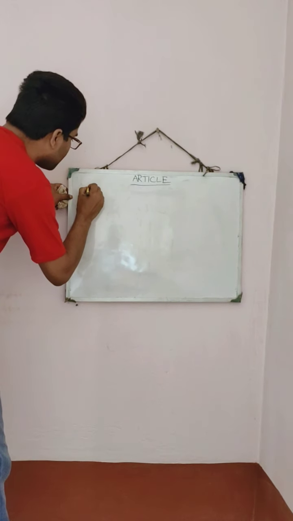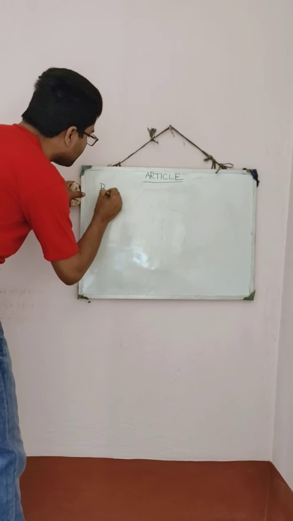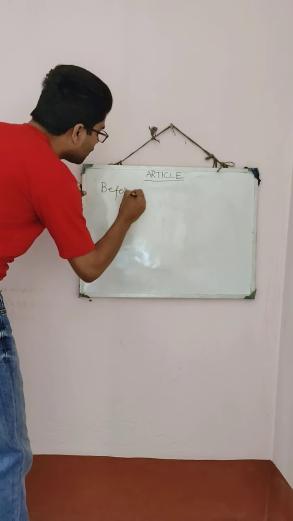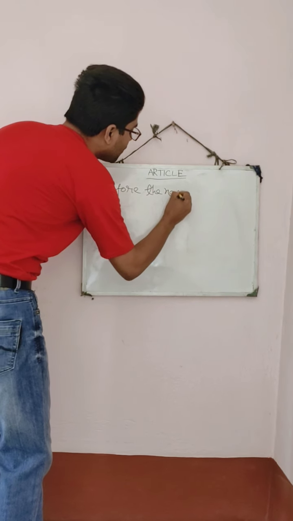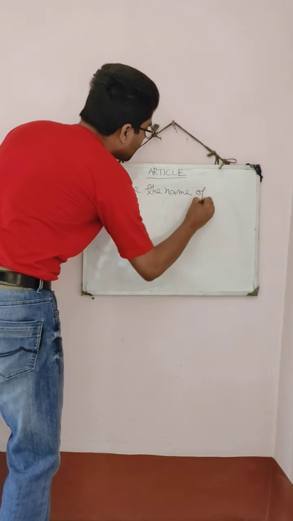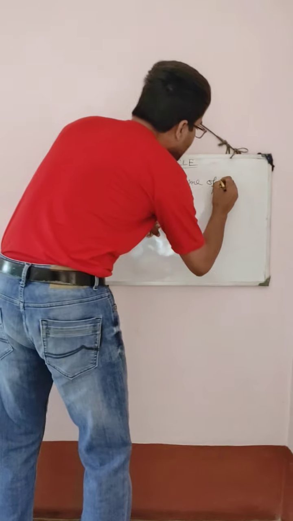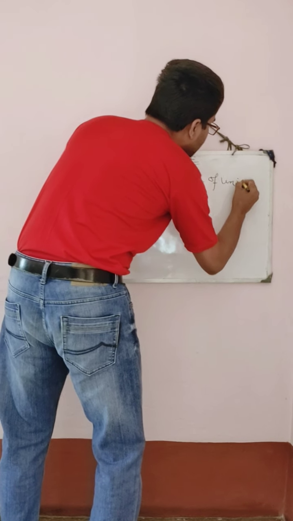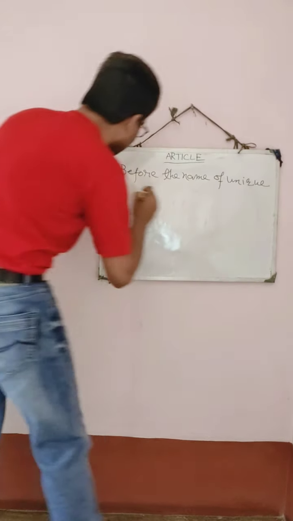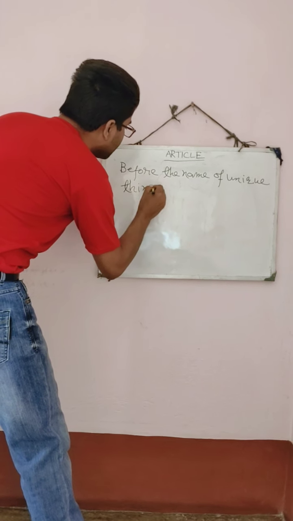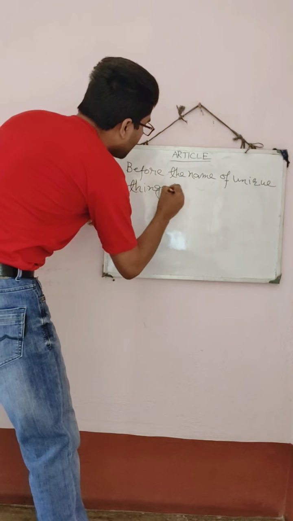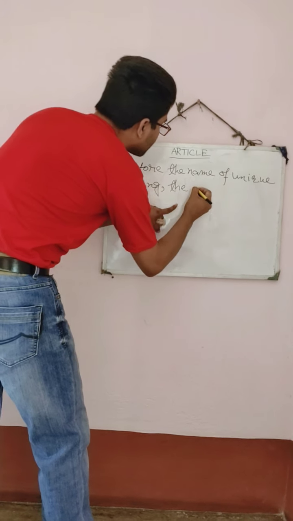So here you should know that before the name of a unique thing, "the" is used.